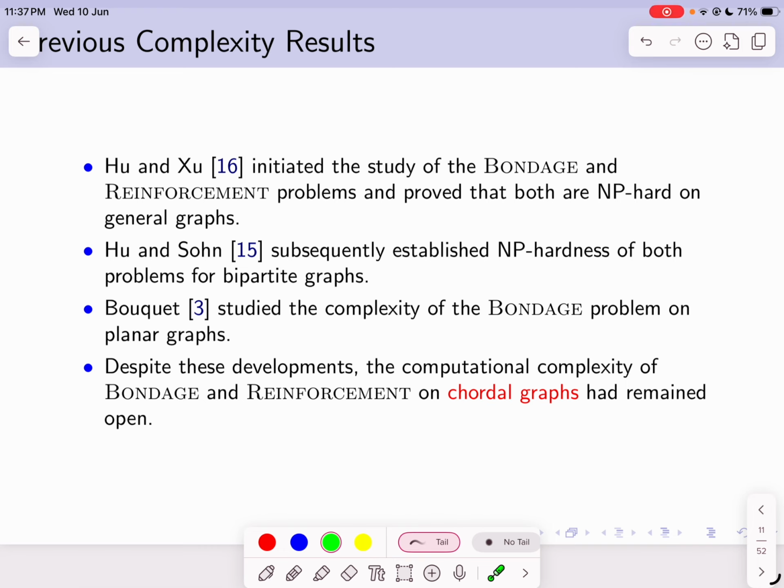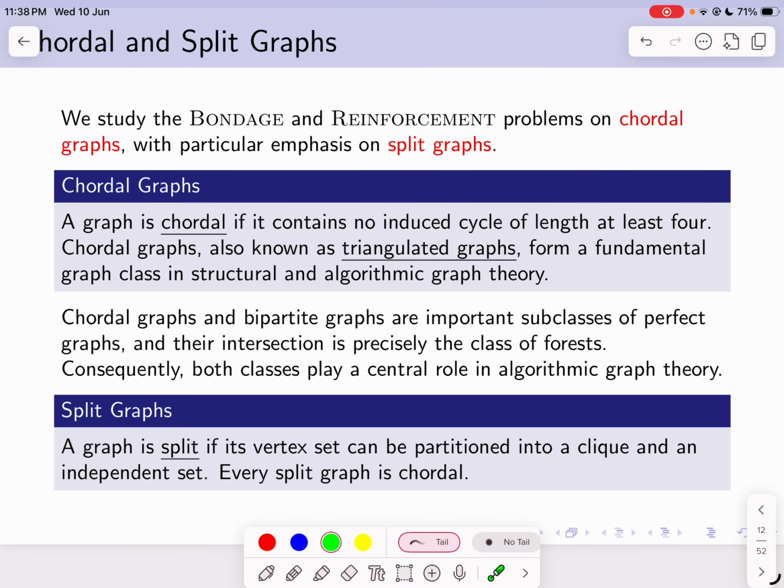Hu and Sohn later strengthened the NP-hardness of both these problems for bipartite graphs, and recently Bouquet studied the complexity of bondage problem on planar graphs. And despite these developments, the computational complexity of bondage and reinforcement on chordal graphs has remained unexplored. In this talk, we will be proving that the bondage and reinforcement problems are NP-hard as well as co-NP-hard on split graphs.